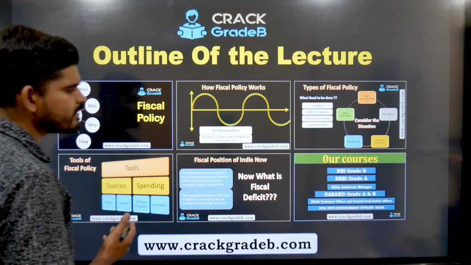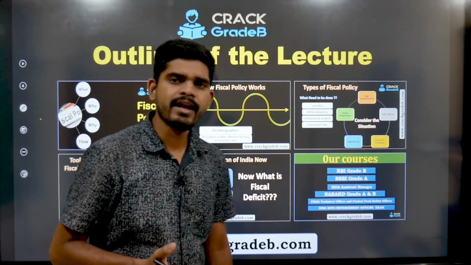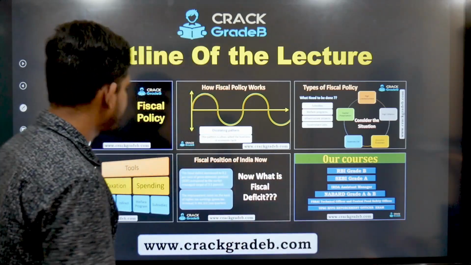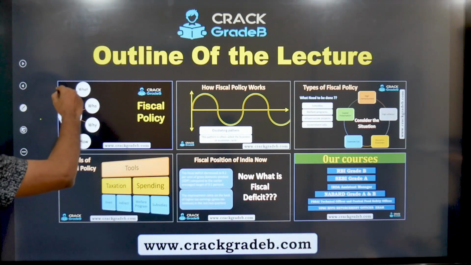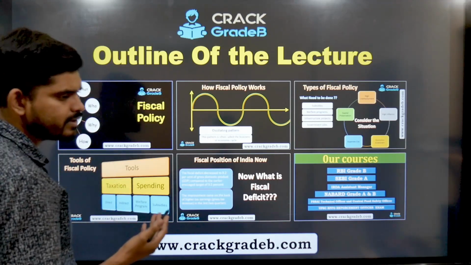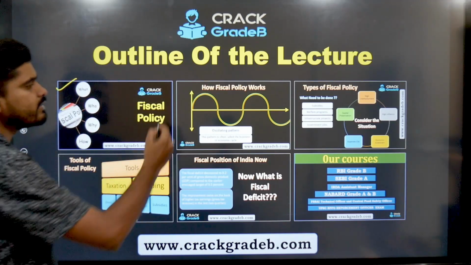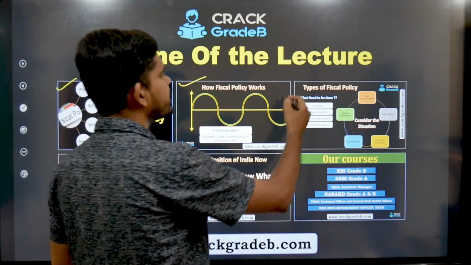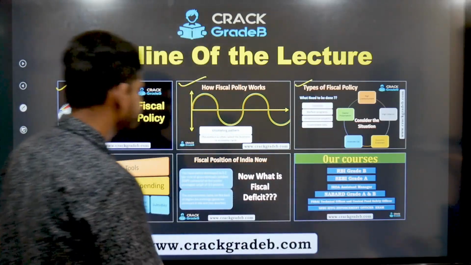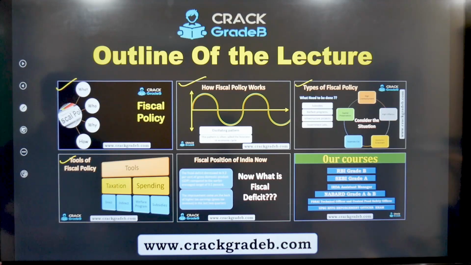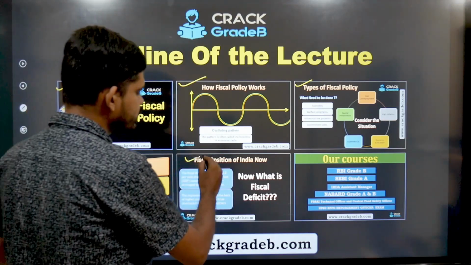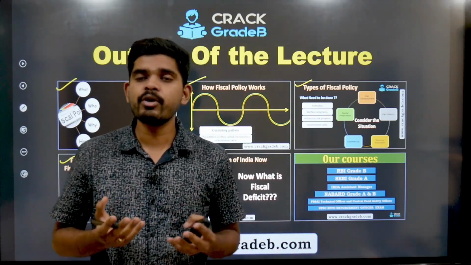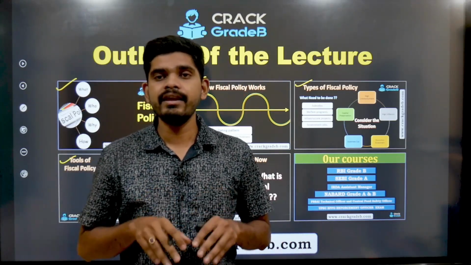I have divided the entire lecture into a total of 5 sections, right? First, we are going to see what fiscal policy is in terms of a few questions. Then we will see how fiscal policy works. Then we are going to see types of fiscal policy. Next, we are going to see tools of fiscal policy. Then we are going to see what the fiscal position is currently in India, right?